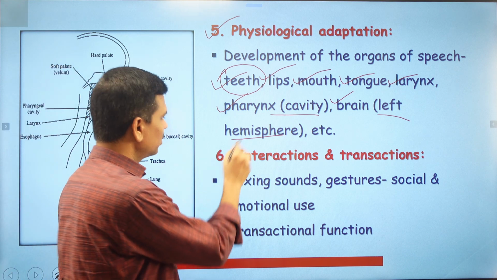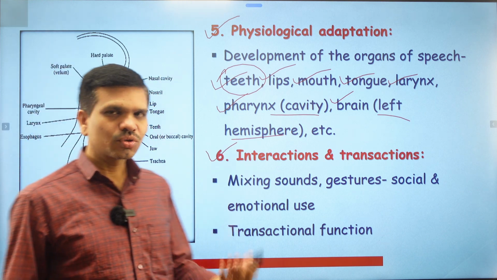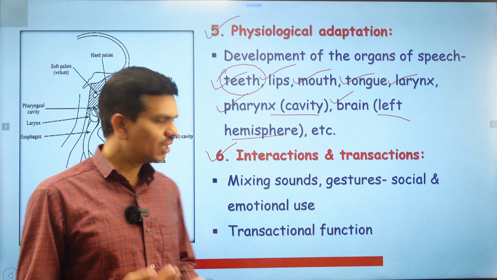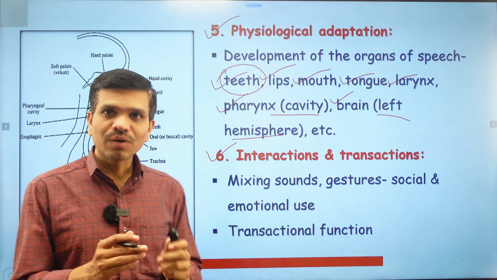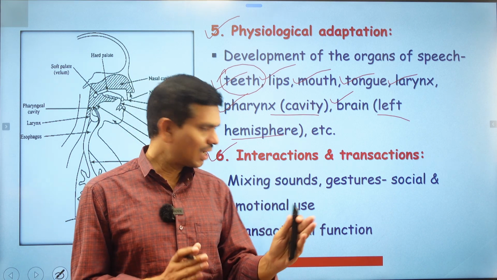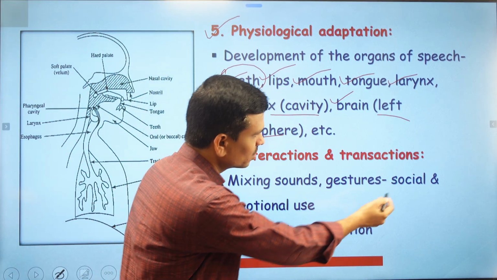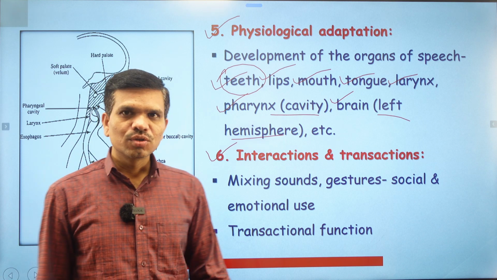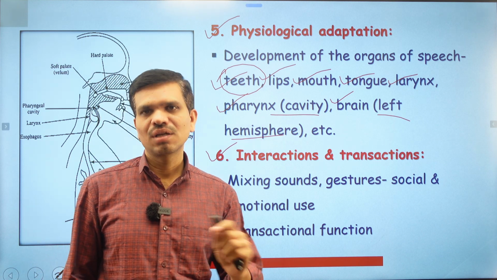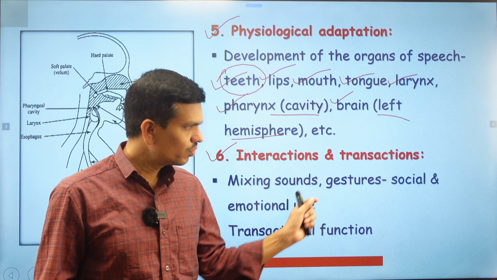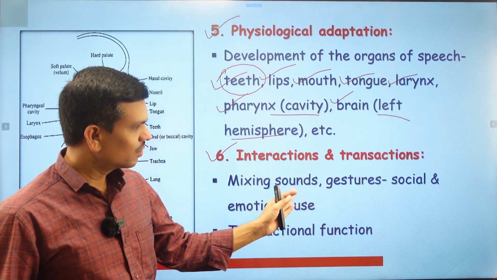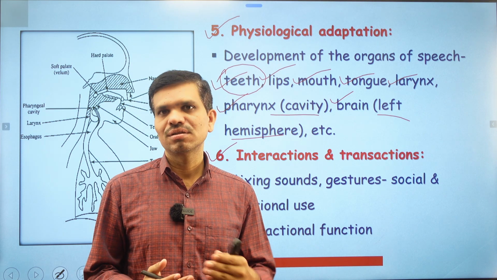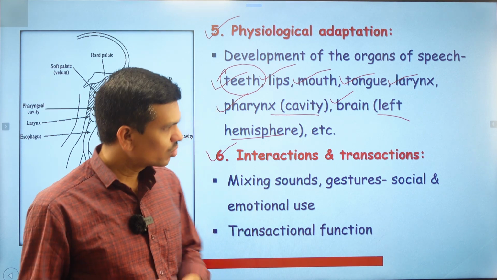The last theory here is based on the social interaction of language. Here we find interactions and transactions. Language generally we use for communication, and we find mixing sounds, gestures, and social and emotional use. The basic function of language is social and emotional use. So we use language for communication, mixing gestures and words, sounds or symbols.